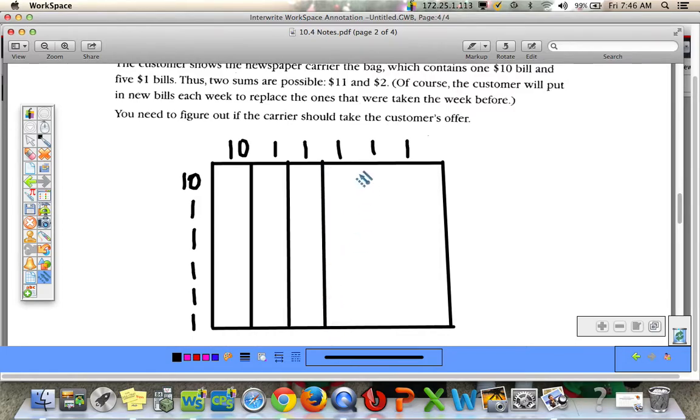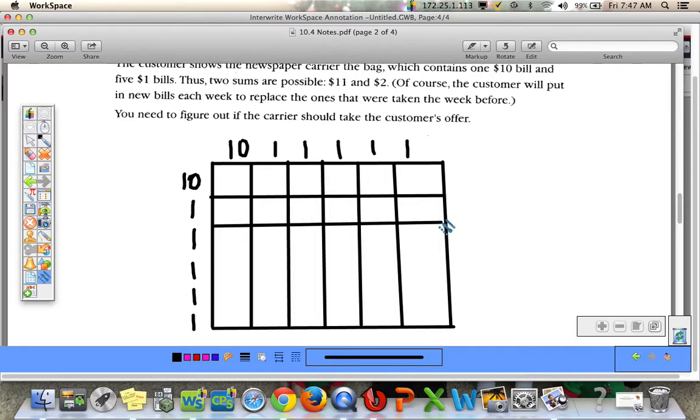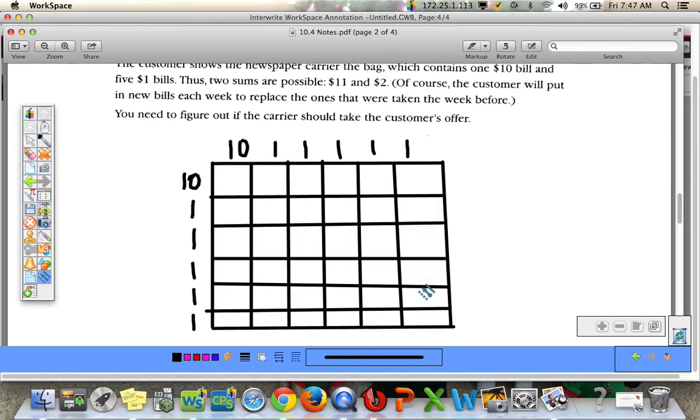All right, so here's what the area model looks like. We've also done this model when we've multiplied polynomials. So whenever we're doing something twice, we can do this. Okay, so I'm just going to fill these boxes in with the different values here. If you draw the 10 out of the bag, the 10 will not be available for the next draw. So I'm going to cross out this box right here. Same with this $1 bill. If you draw this $1 bill out of the bag, it will not be there for your second draw. So consequently, we can shade in all the diagonals here, and that just represents that we're not putting that dollar bill or $10 bill back into the bag.